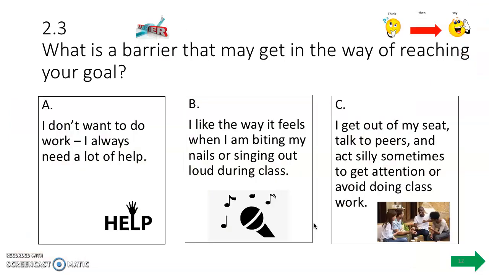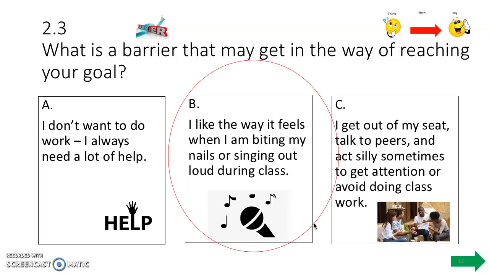So here's your probe question that goes along with that. What is a barrier that may get in the way of reaching your goal? Is it A, I don't want to do work, I always need a lot of help? B, I like the way it feels when I'm biting my nails or singing out loud during class? Or C, I get out of my seat, talk to peers, act silly to get attention and avoid doing classwork? Erin, think about your answer. Make your selection now.